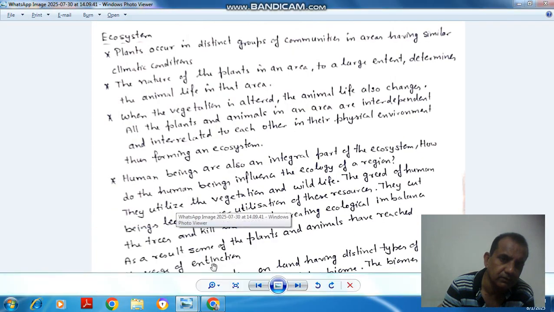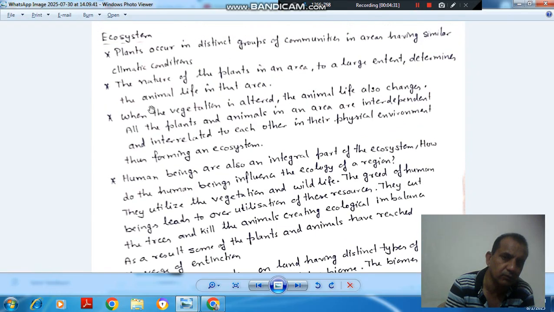The next topic is ecosystem based on this forest, and the main point under this topic is plants occur in distinct groups of community in areas having similar climate conditions. The nature of the plants in an area to a large extent determines the animal life in that area.